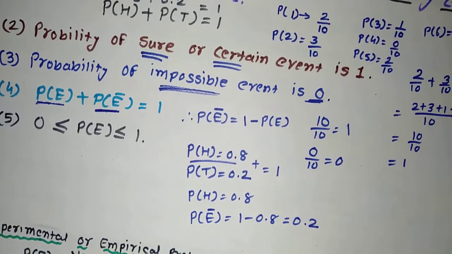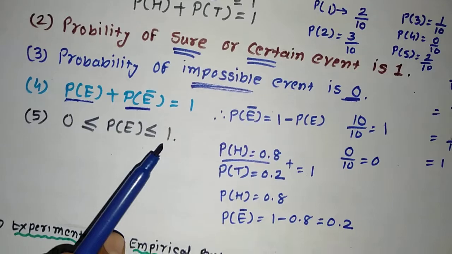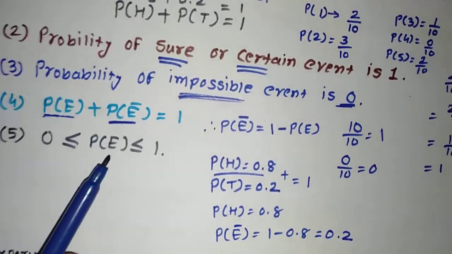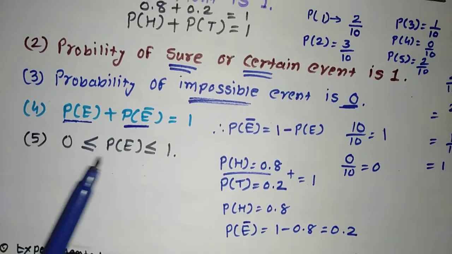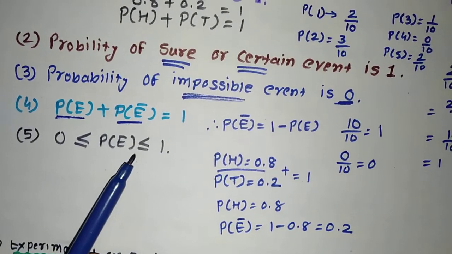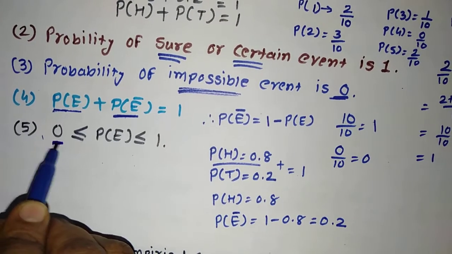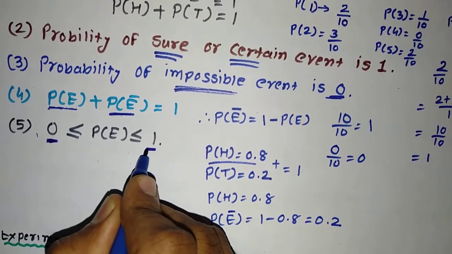Another thing, number 5: 0 is less than or equal to P(E) is less than or equal to 1. What does it mean? The probability of any event will be between 0 and 1, or it could be 0 as well as 1. As we saw, the probability of an impossible event is 0 and the probability of a sure or certain event is 1.